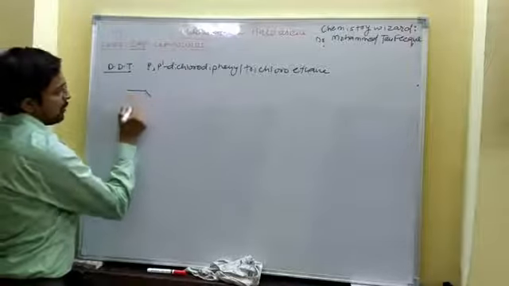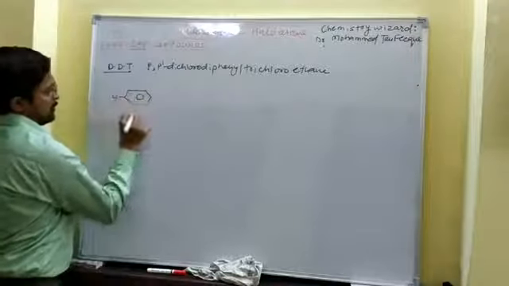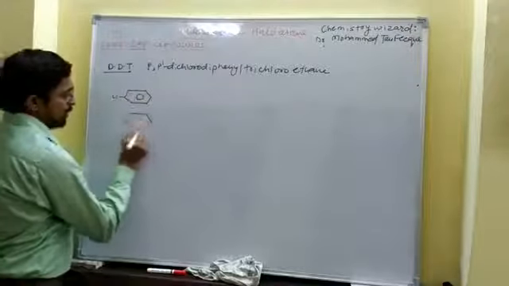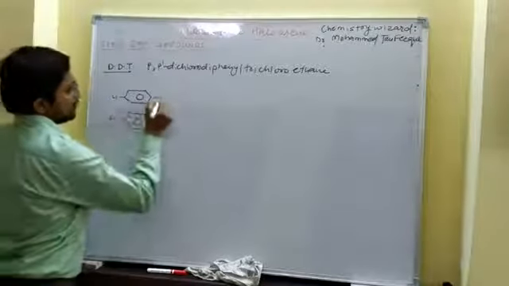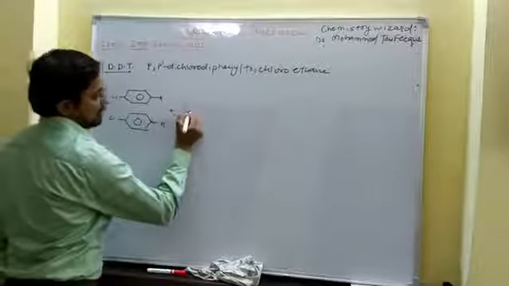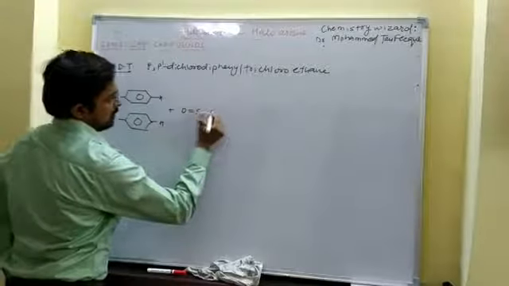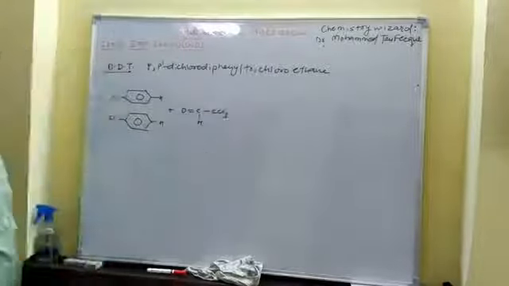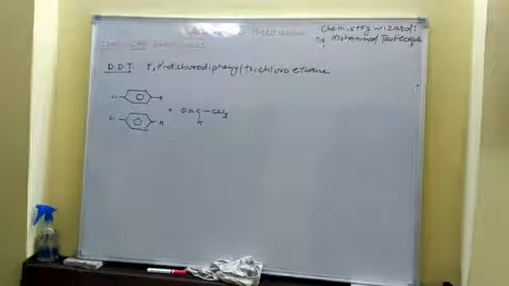Let's suppose we have chlorobenzene. Then 2 molecules of chlorobenzene react with 1 molecule of CCl3CHO.